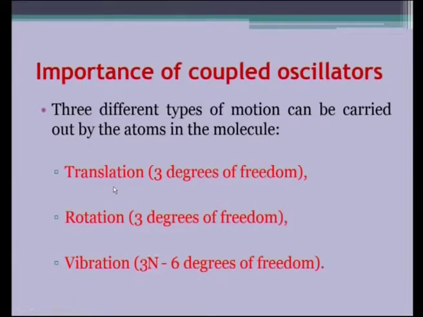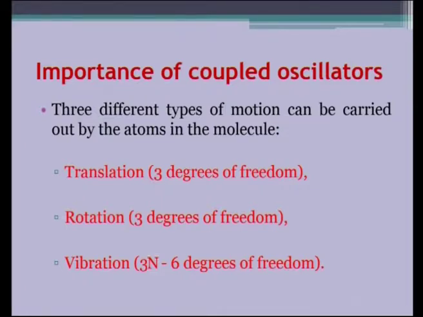So, to study all those vibrations happening in molecules, we need to have a basic understanding of coupled oscillators. Let us take the 3 atom case. Let us discuss it. For example, 3 different types of motion can be carried out by the atoms in the molecule.